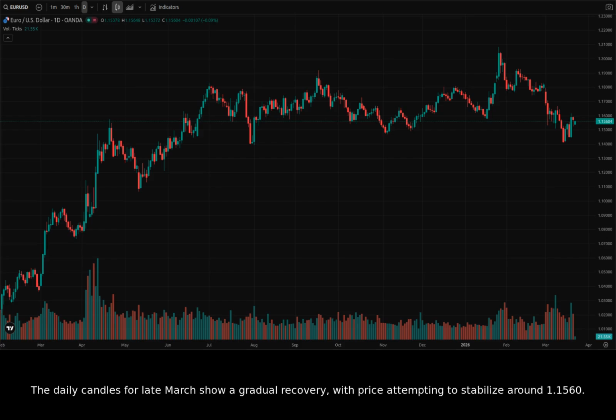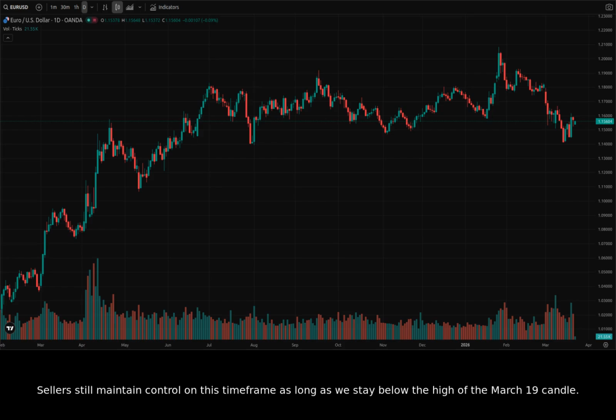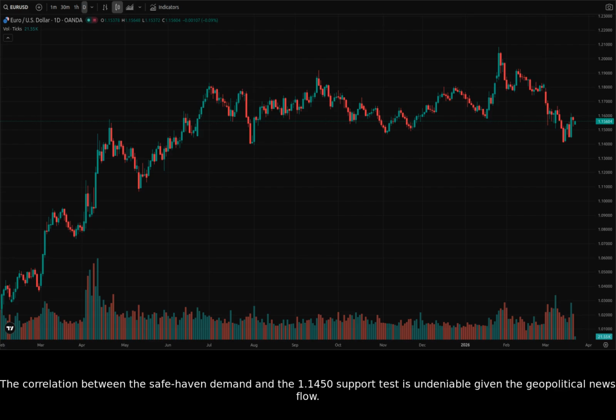The daily candles for late March show a gradual recovery, with price attempting to stabilize around 1.1560. However, the struggle remains evident as price struggles to build momentum above the 1.1600 psychological resistance. Sellers still maintain control on this timeframe as long as we stay below the high of the March 19th candle. The correlation between the safe haven demand and the 1.1450 support test is undeniable given the geopolitical news flow.